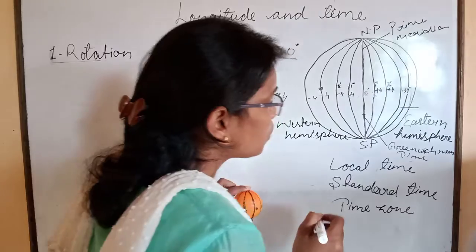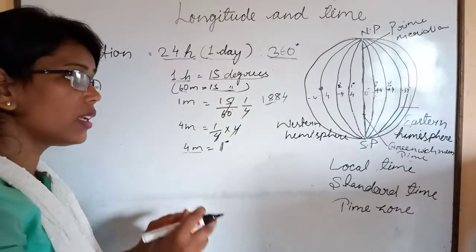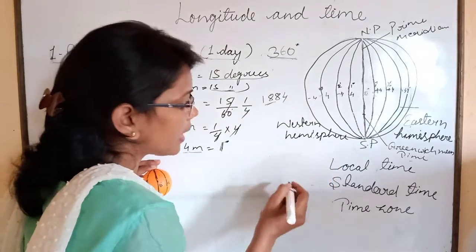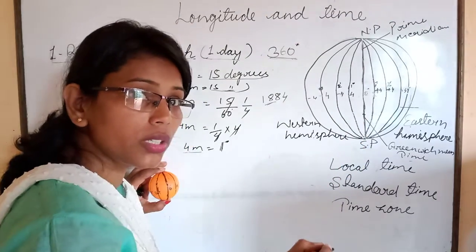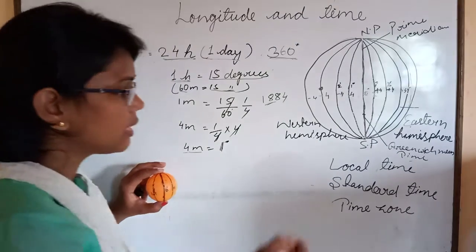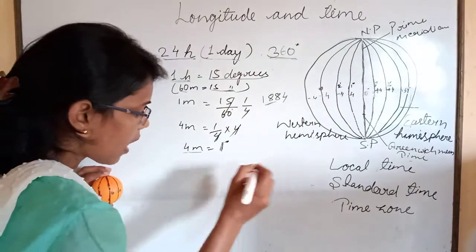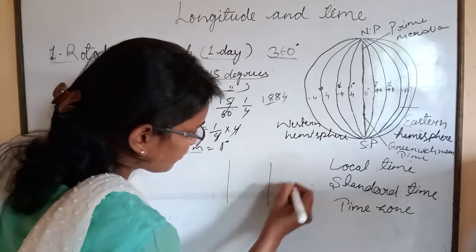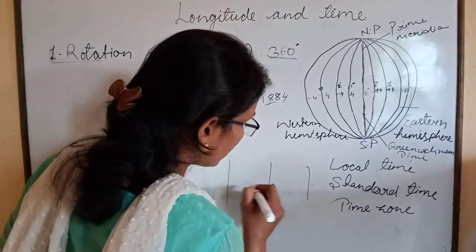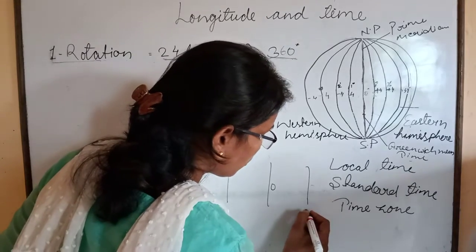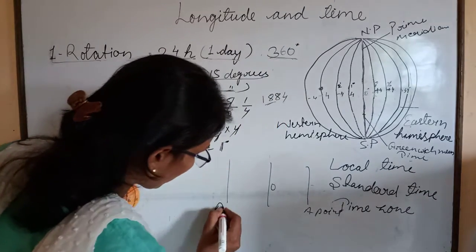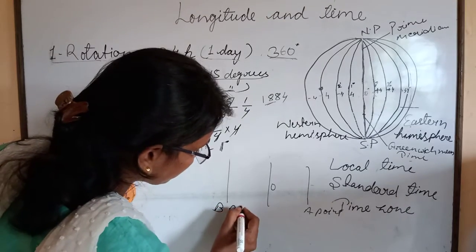Children, now if we know the meridian, then we will be able to calculate the time. Just take an example, we have two places, A point and B point, with the prime meridian at 0 degree.